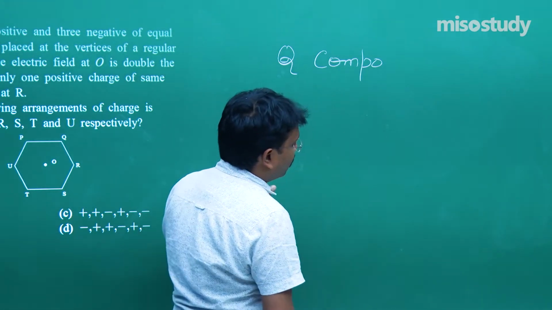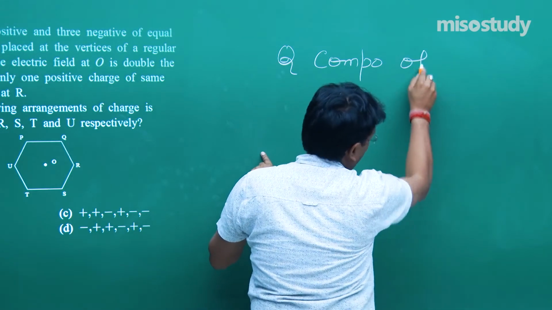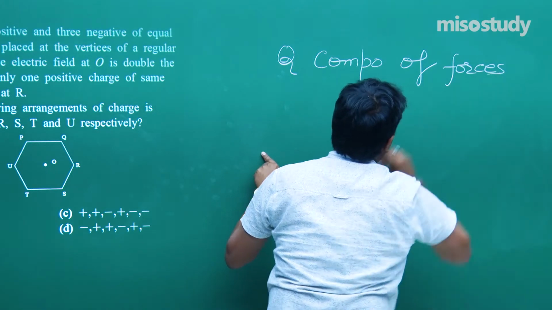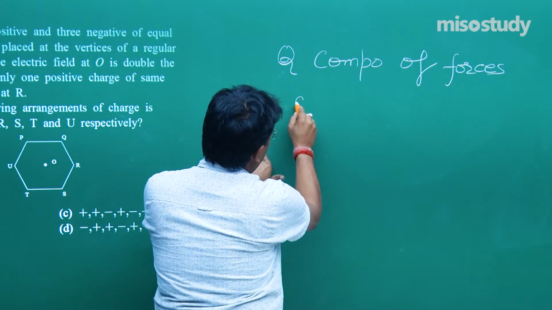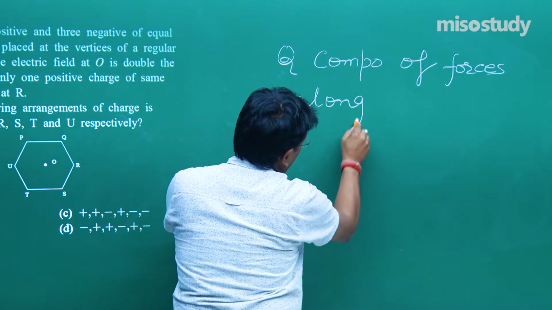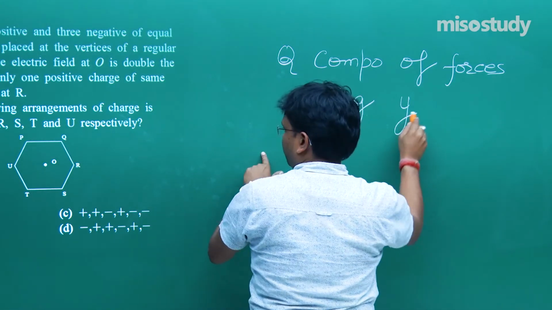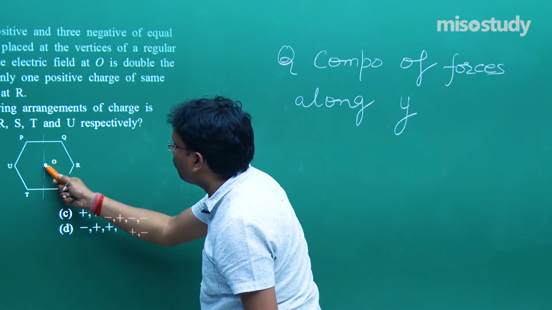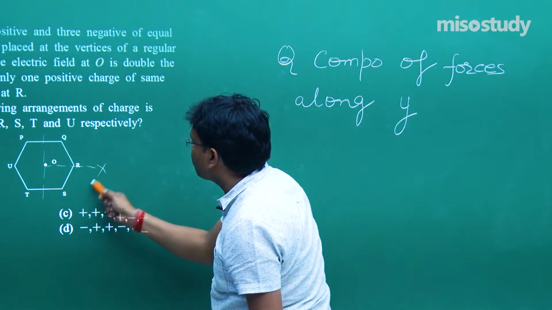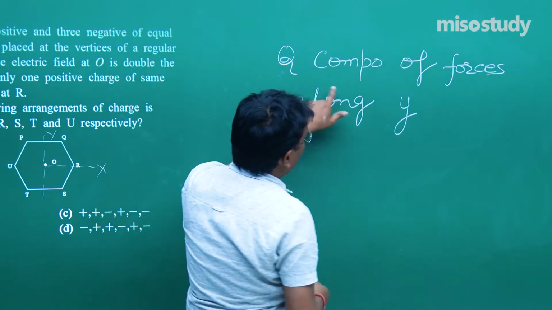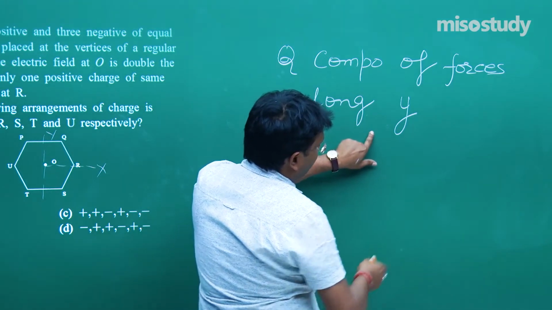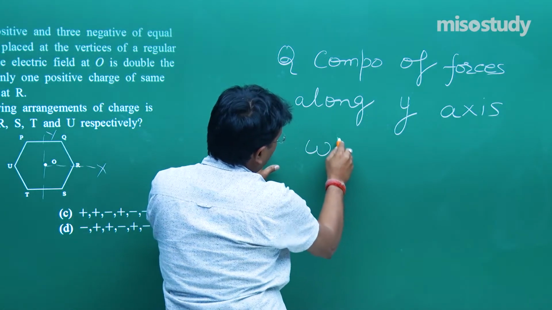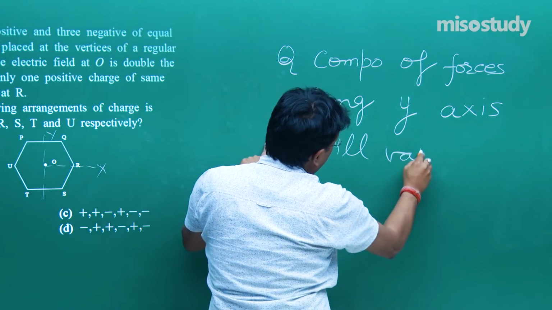So Q component of forces, just for your reference I am writing, Q component of forces along y axis. This is something that you can do on rough, x, y. So Q component of forces along y axis will vanish.